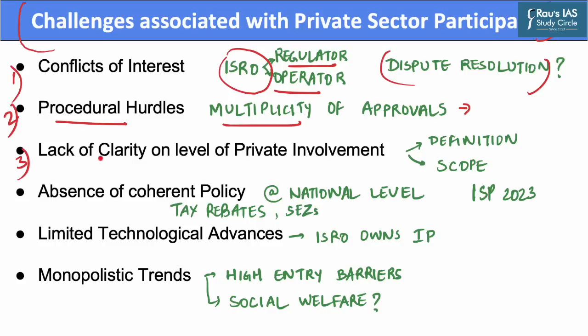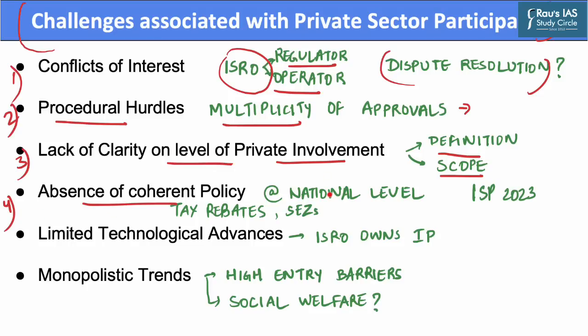The third challenge is the lack of clarity on the level of private involvement. There is a lack of clarity regarding the definition and scope of private involvement in the space sector, given that the government still considers the domain of space as too crucial for national interest to allow private sector participation. The fourth challenge is the absence of a coherent policy.